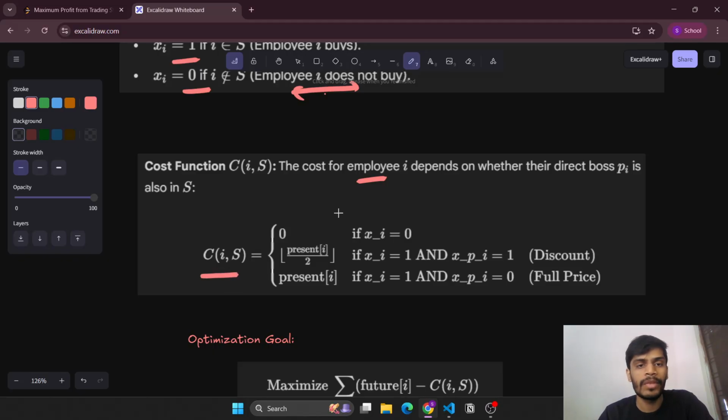The cost function will be: if xi is equal to 0, that means it does not belong to this subset S, so the cost will be 0. Now if xi is equal to 1 and x of parent of i is also 1, that means the parent has also bought. In that case, the cost required will be present of i divided by 2, because we are getting a discount here. And if the parent has not bought, we will be paying the full price, so the cost will be present of i.